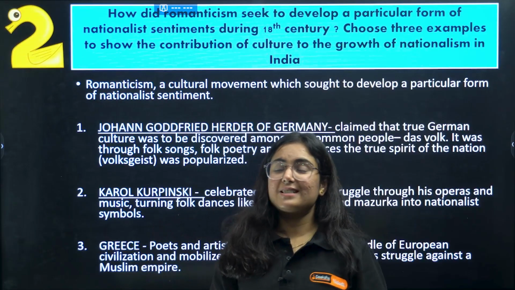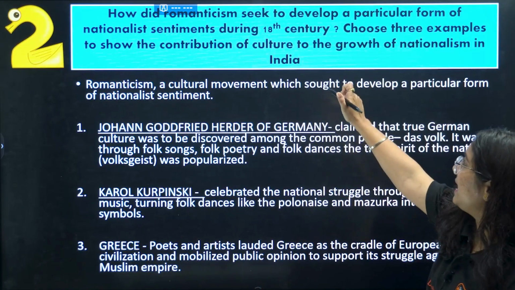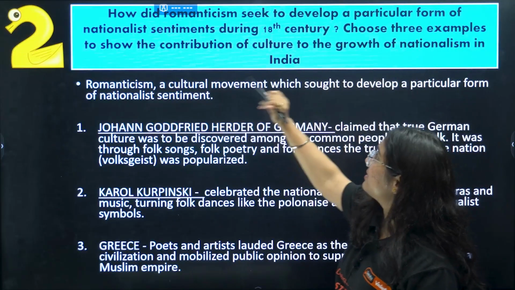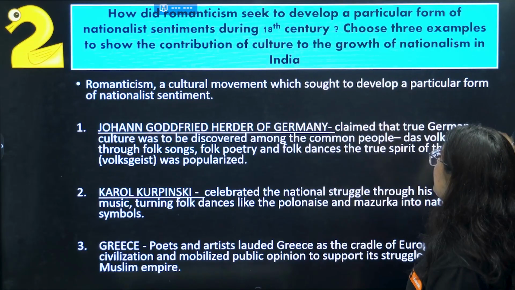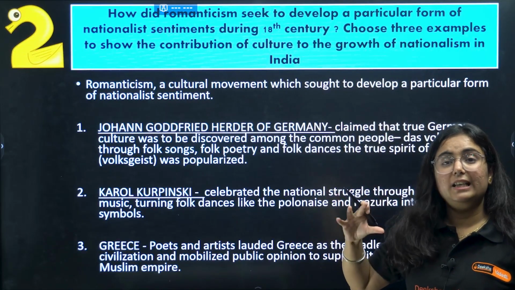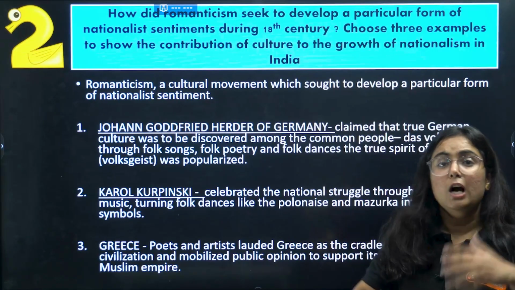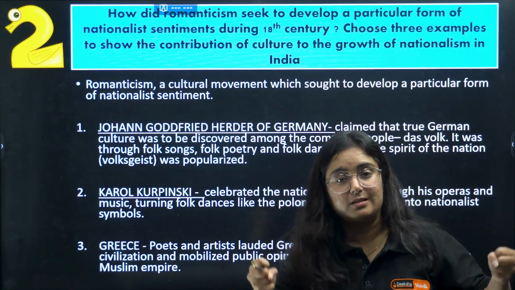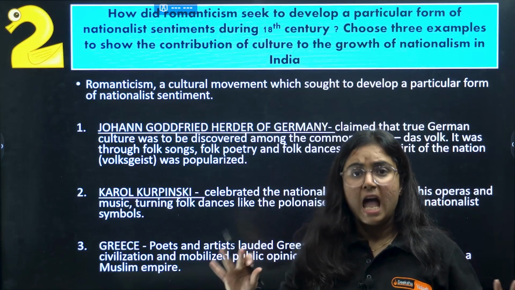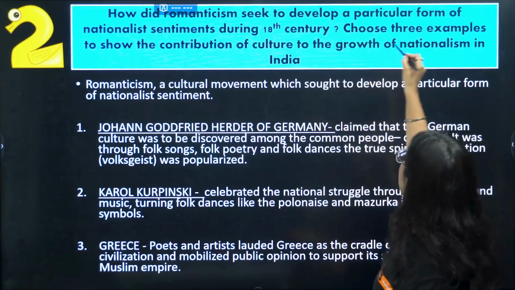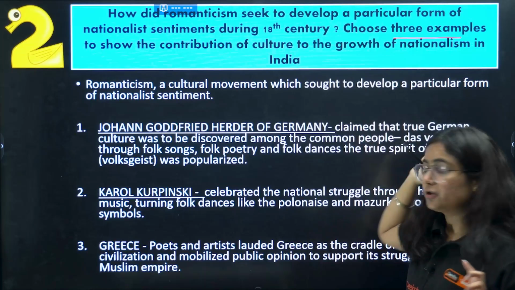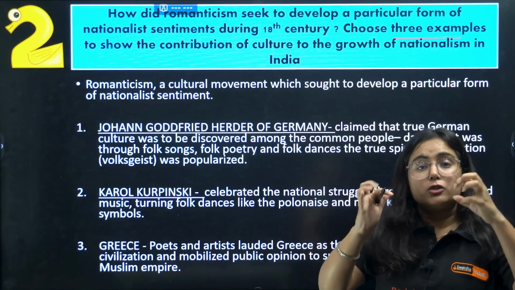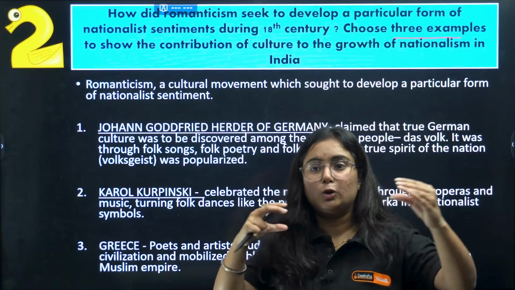So the second question is, how did Romanticism seek to develop a particular form of nationalist sentiments during the 18th century? Basically they are asking how Romantic nationalism developed the feeling of nationalist sentiments within the people. And you have to tell it with the help of 3 examples. So the question is divided into 2 parts.